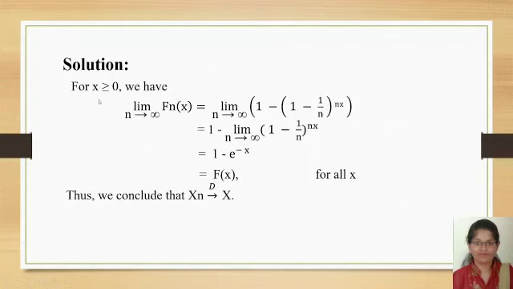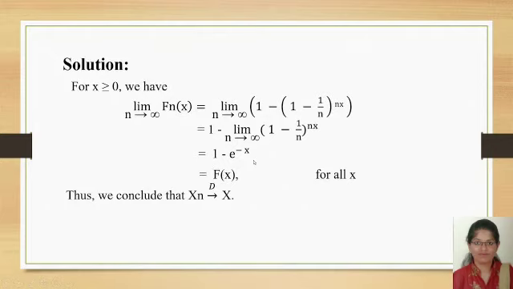Solution: for x greater than or equal to 0, we put the limit n tends to infinity F_n(x) is equal to limit n tends to infinity of 1 minus (1 minus 1/n) raised to nx. Next step is 1 minus limit n tends to infinity (1 minus 1/n) raised to nx. Next step is 1 minus e raised to minus x, which is equal to F(x).